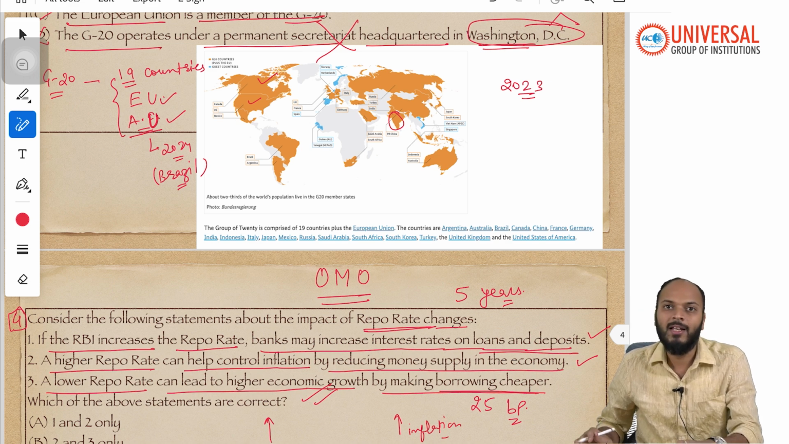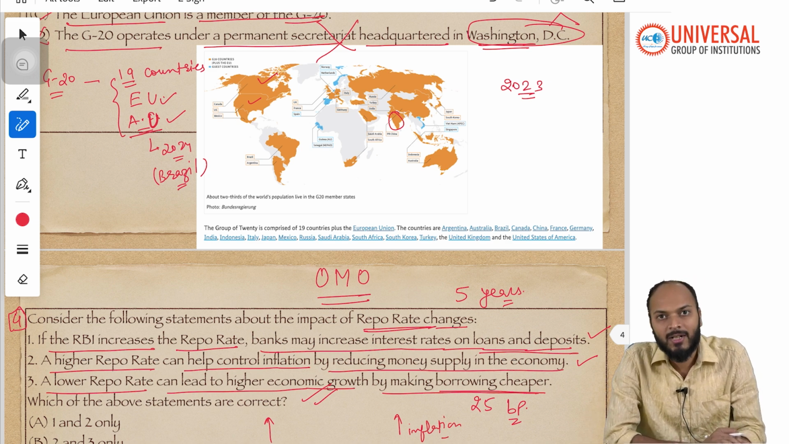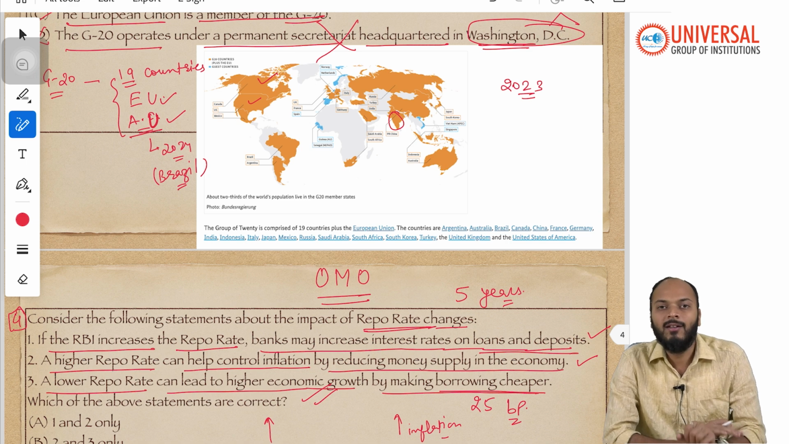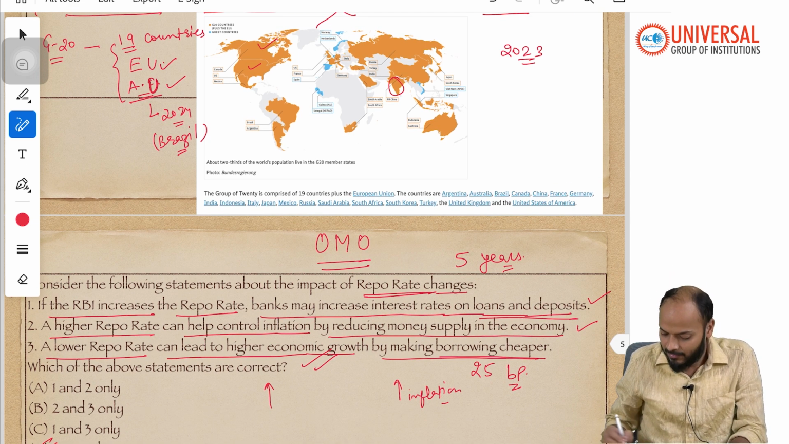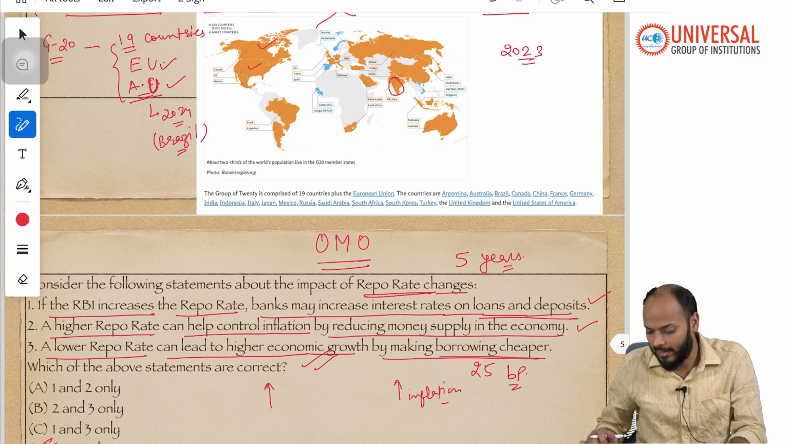So RBI has to maintain a fair balance, or a fine balance, between inflation and growth, right? The statement 3 also here is correct, and hence all 1, 2, 3 will be the correct answer.